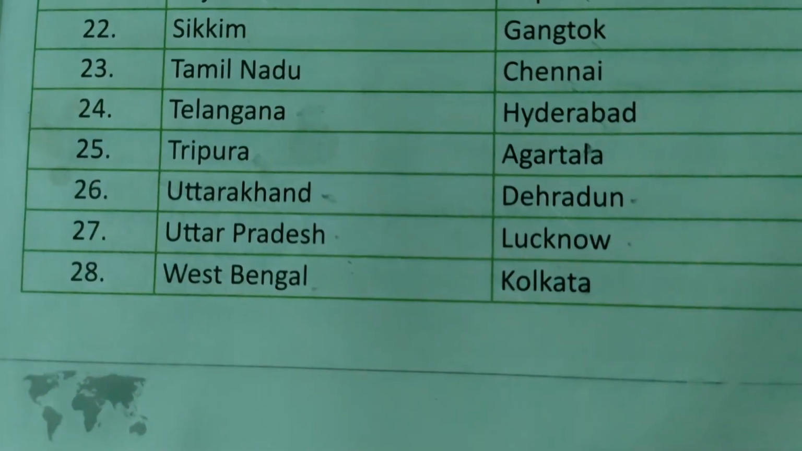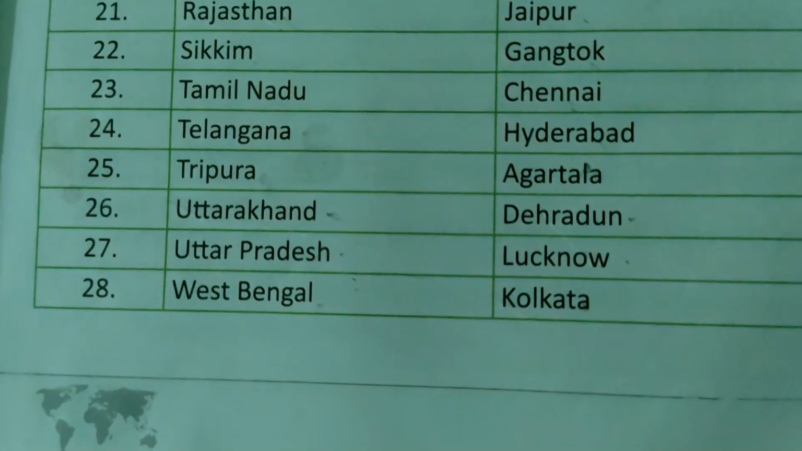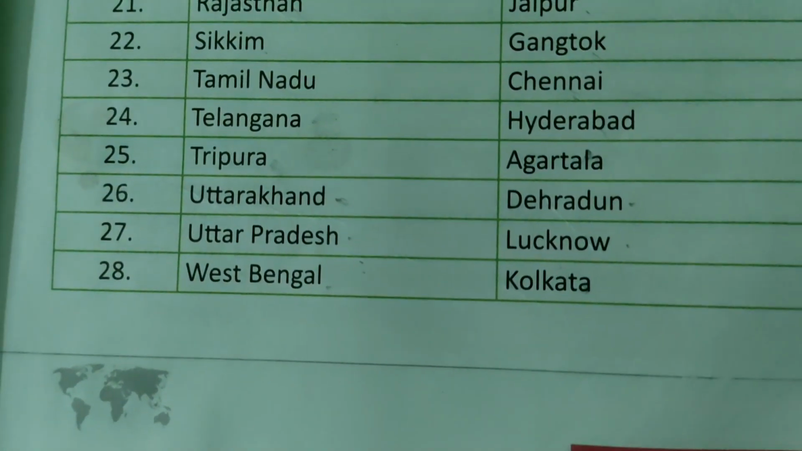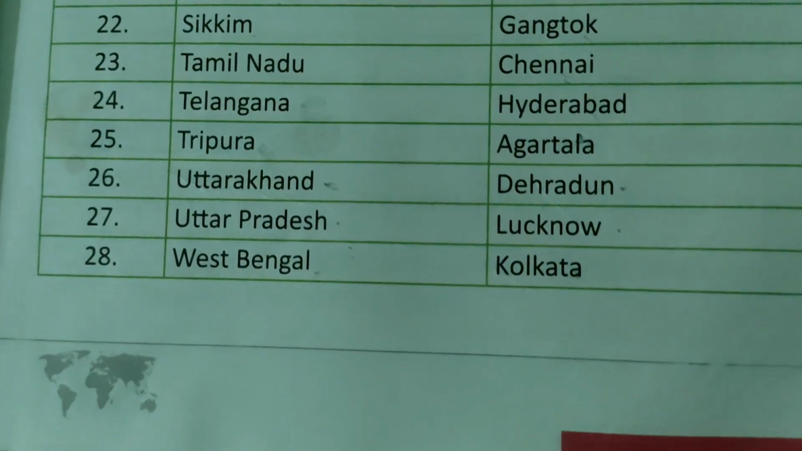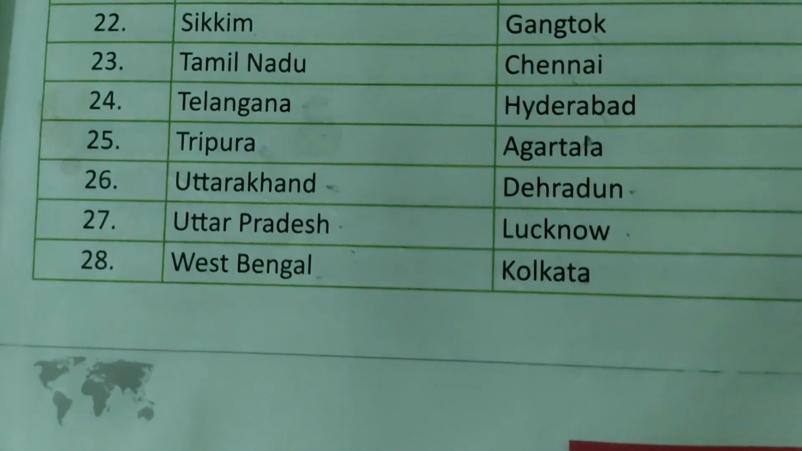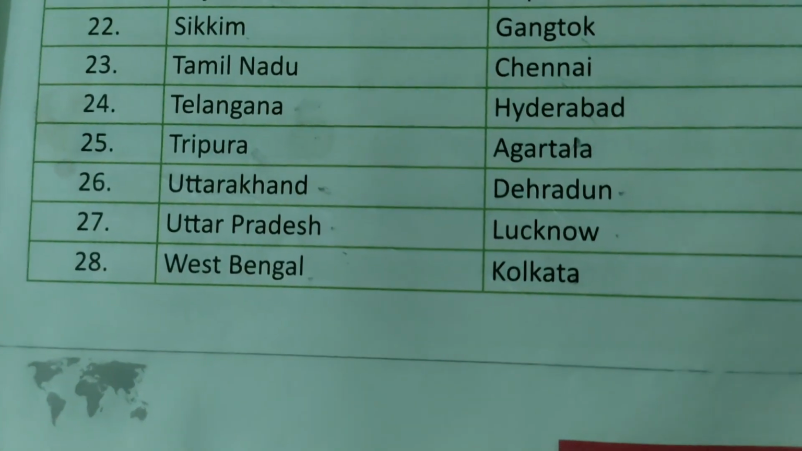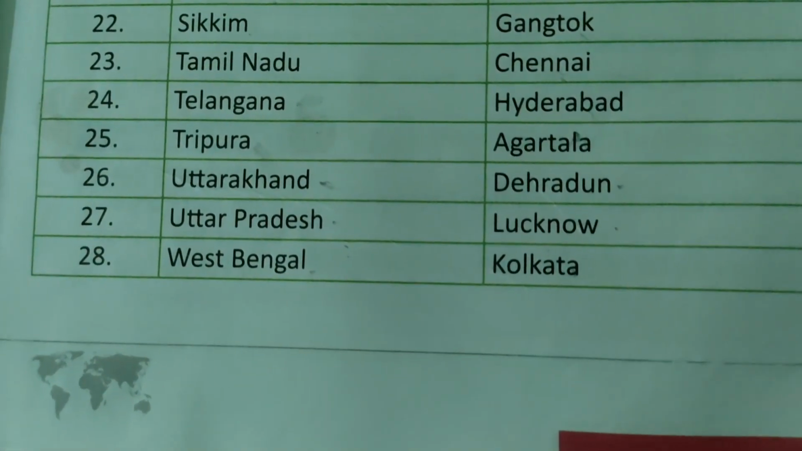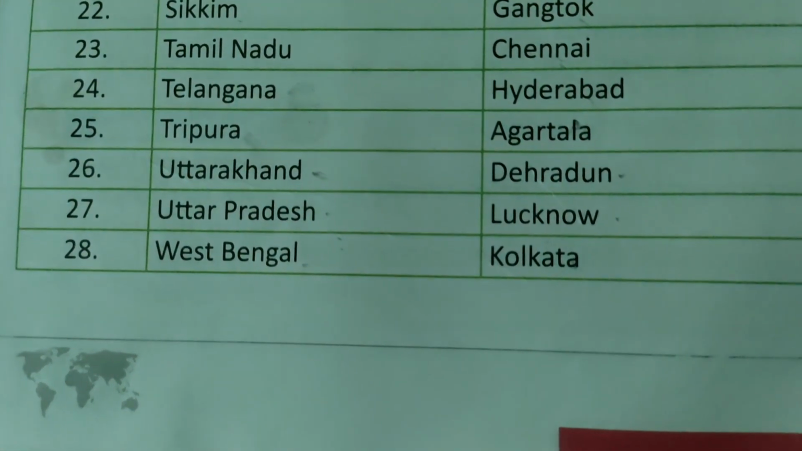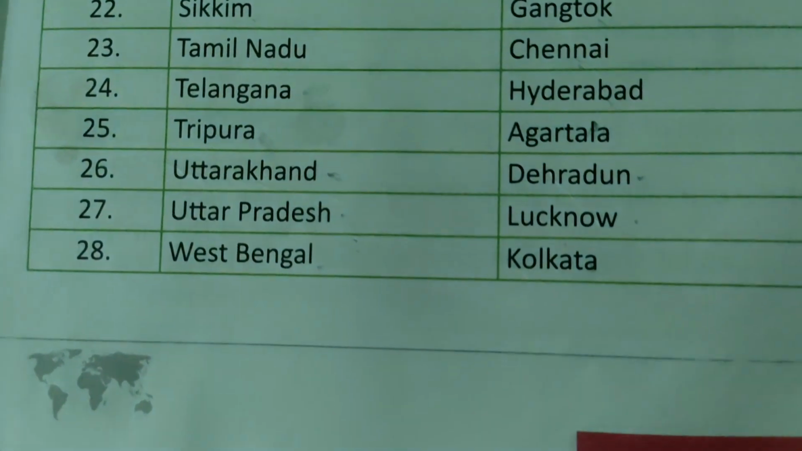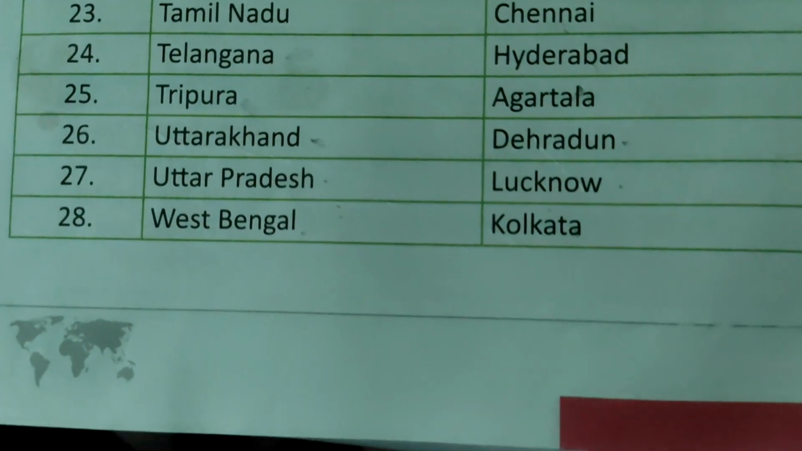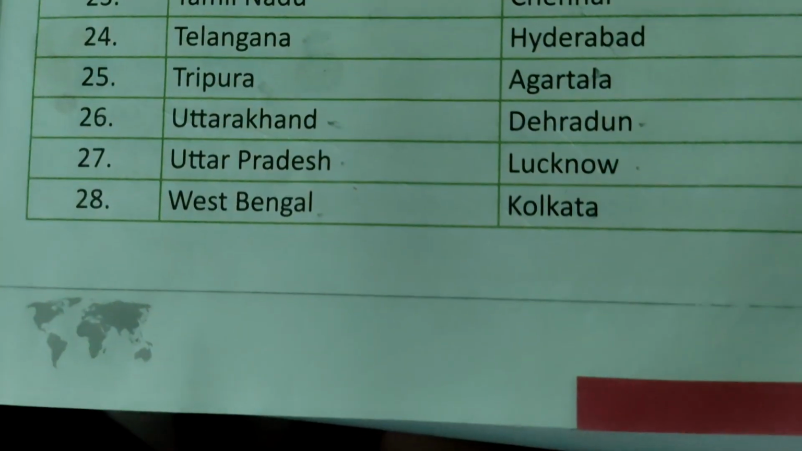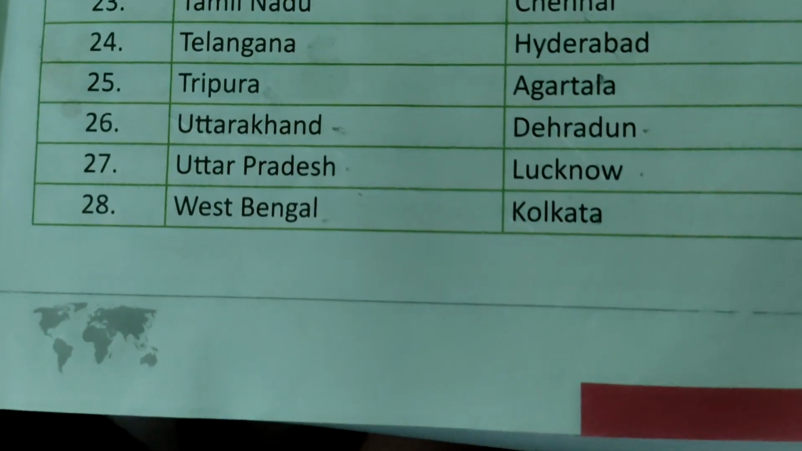Telangana, the newest state of India, was formed in 2014. Its capital is Hyderabad. Tripura, Agartala. Uttarakhand, Dehradun. Uttar Pradesh, Lucknow. And the last state is West Bengal, and its capital is Kolkata. So this was the list of states and their capital.